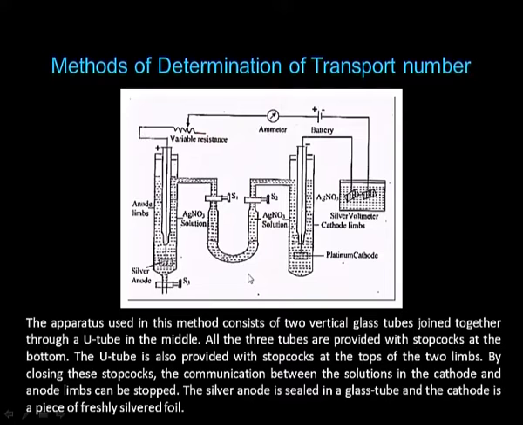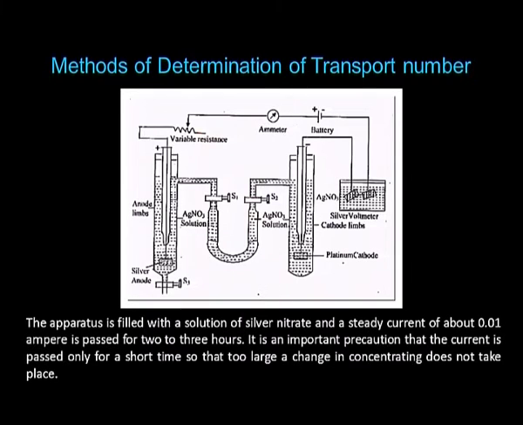The silver anode is sealed in a glass tube and the cathode is placed in freshly silvered foil. The apparatus is filled with a solution of silver nitrate and a steady current of about 0.01 ampere is passed for 2 to 3 hours.